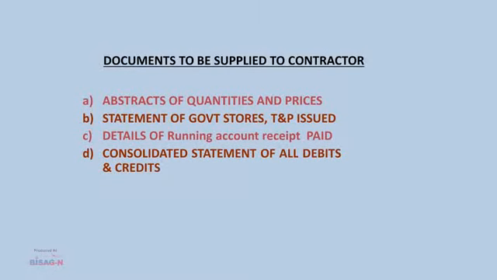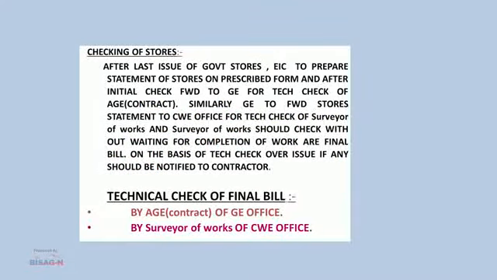For preparing the final bill, we have to supply some documents to the contractor: abstract of quantities and prices, statement of government stores and T&P issued, details of running account receipts which were paid to the contractor, and a consolidated statement of all debits and credits. Before forwarding the final bill, checking of stores is mandatory.